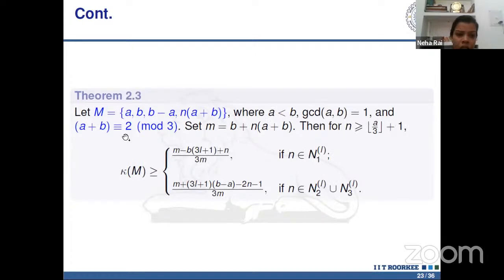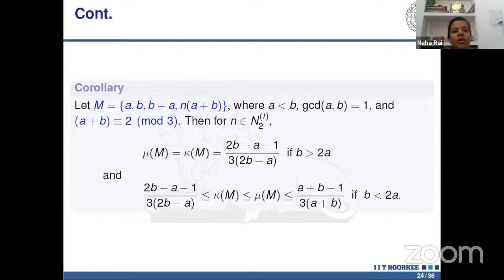In the next theorem, we take the same set {a, b, b-a, n times (a+b)}, and we take the condition that a+b is congruent to 2 mod 3. We set m equal to b plus n times (a+b). Then for n greater than or equal to this quantity, kappa M is greater than or equal to these values, depending on whether n belongs to N1(l) or N2(l) and N3(l).